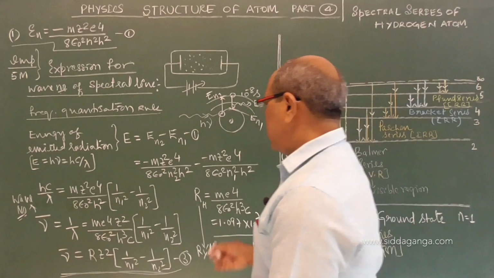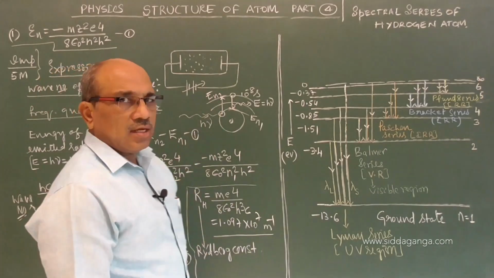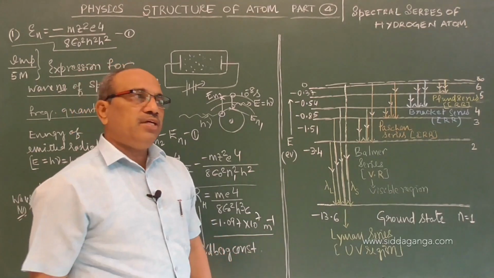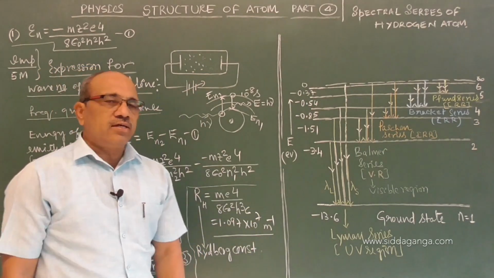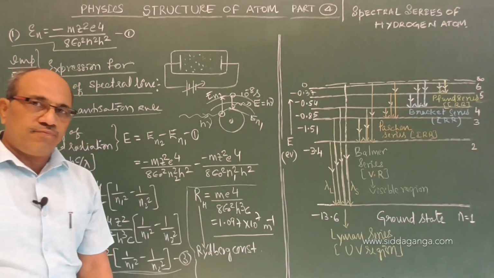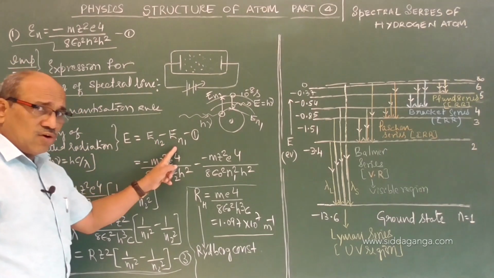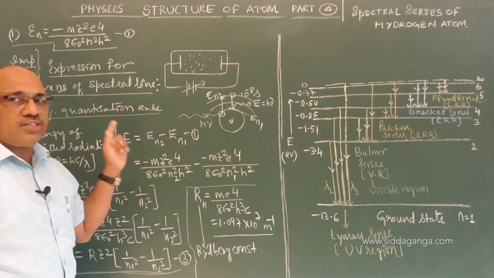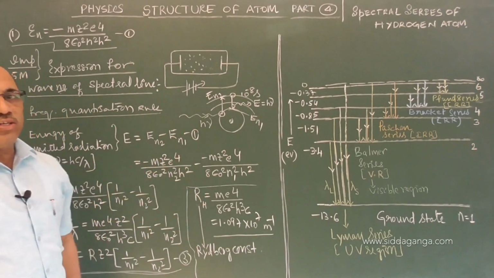What we did is, when an atom is excited with sufficient energy, it can rise to any of the higher permitted orbits. Within a short time it returns. While it is coming back, it radiates energy, emits energy. The emitted radiation has definite energy that is equal to the difference of the orbit energies involved. That is from the third postulate, or the frequency quantization condition, applied by Bohr to propose this atom model.